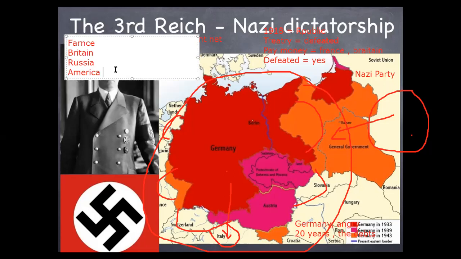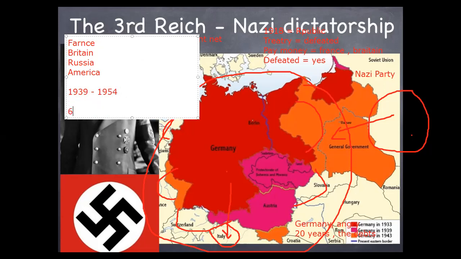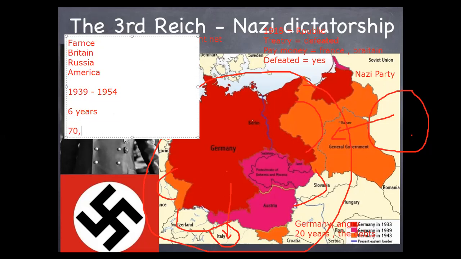Now, how many years did this war last? This war started from 1939 until 1945. It lasted for 6 years, and this time it killed 70 million people. Because it lasted for more, and now they have more advanced weapons that killed more people. So at least, this war was the biggest and nastiest. It killed more people than any other war before.